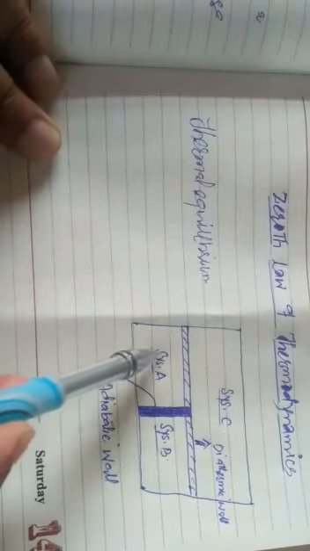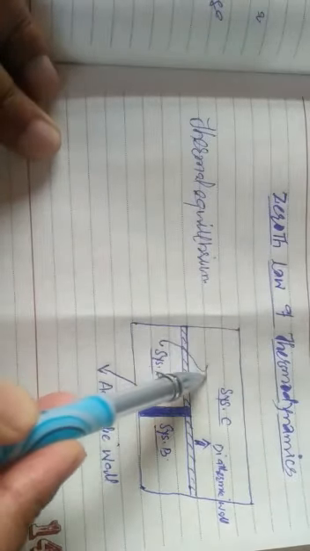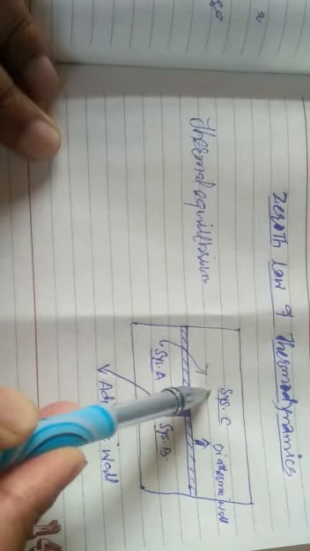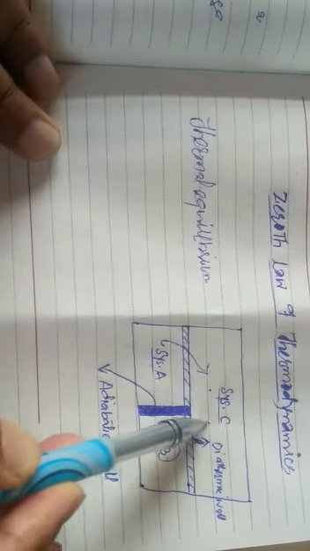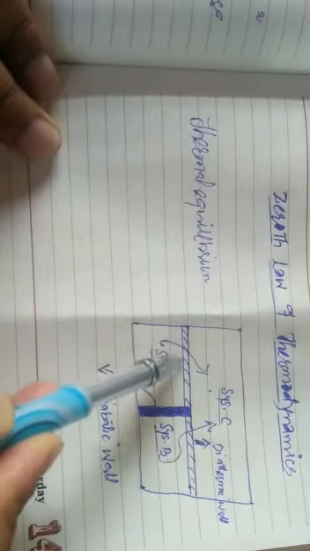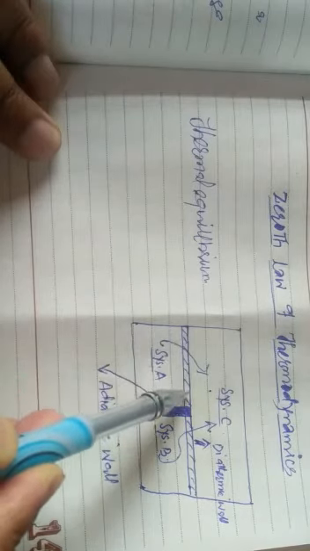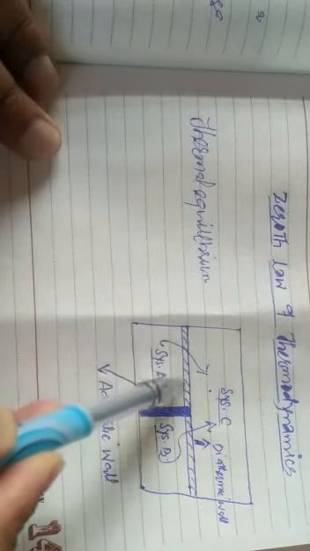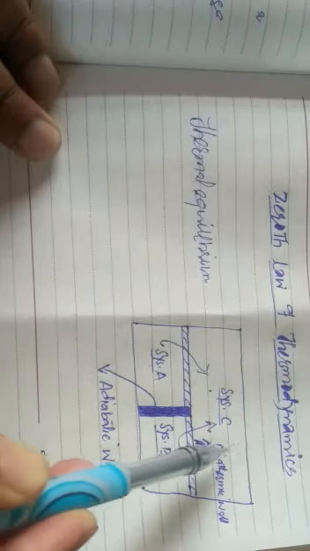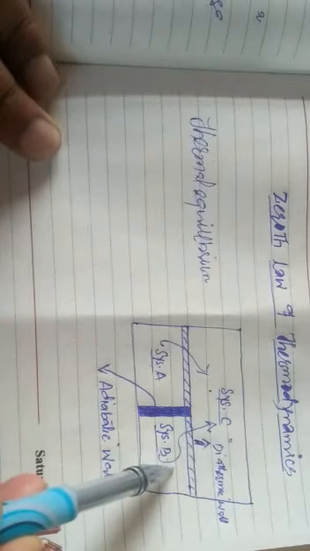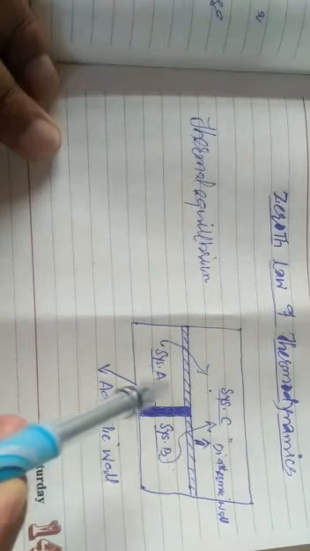I am saying system A is separately in thermal equilibrium with system C. System B is also in thermal equilibrium with system C. That is only possible if they are separated by a diathermic wall, as I have shown here. This is a diathermic wall. There is exchange of energy. So the temperature of system C and the temperature of B are the same. They are in thermal equilibrium.